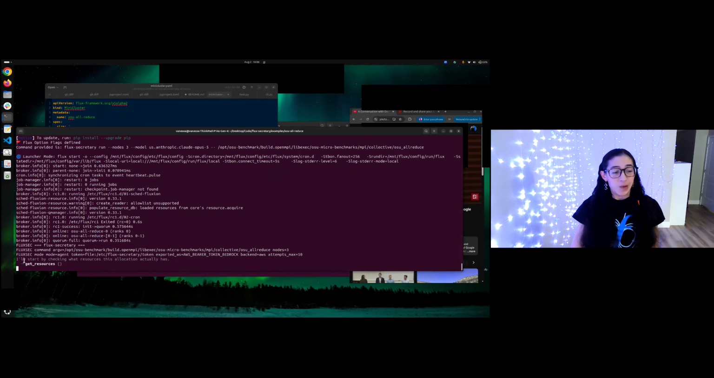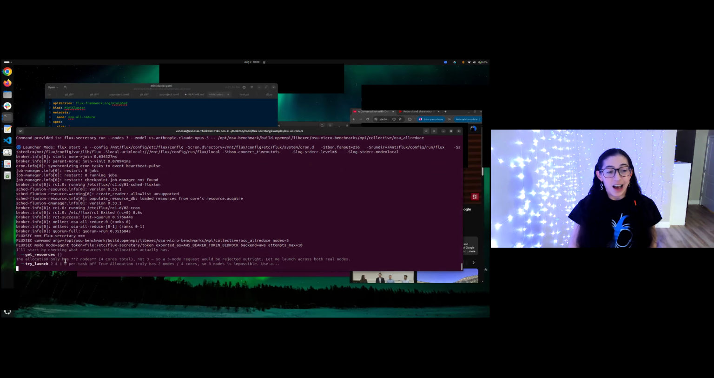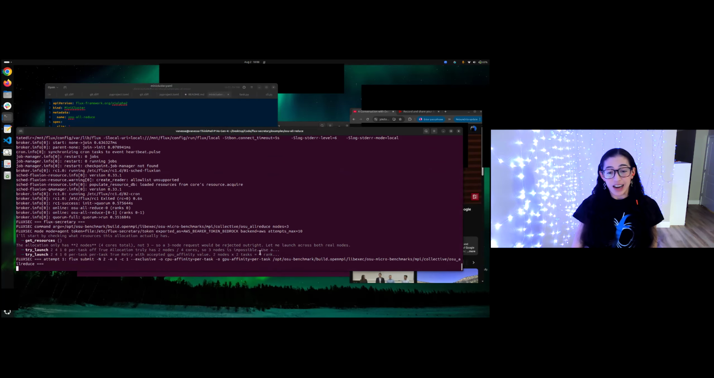So the agent says, I will start by checking what resources this allocation actually has. Good idea, agent. It only has 2 nodes, not 3. A 3-node request would be rejected outright. Let me launch across both your nodes. So it immediately found my first trick.